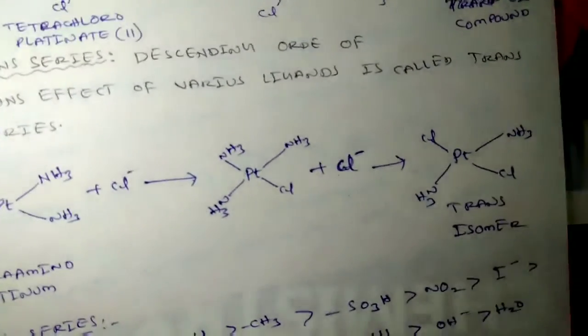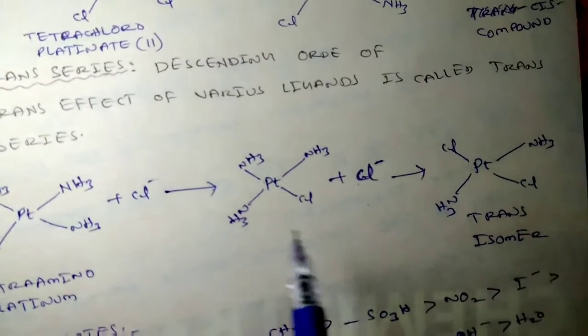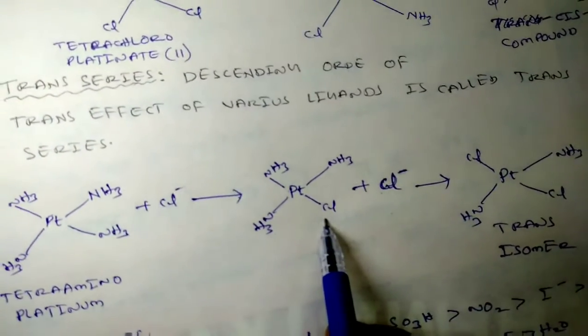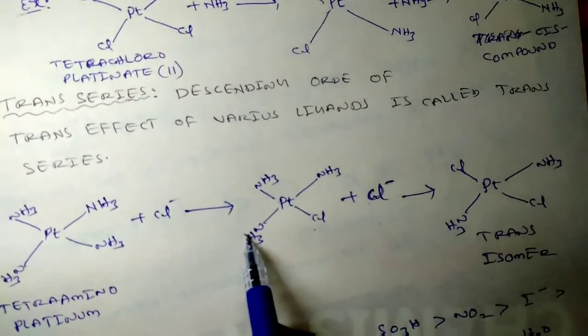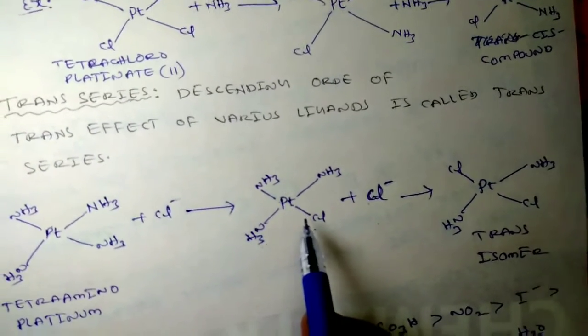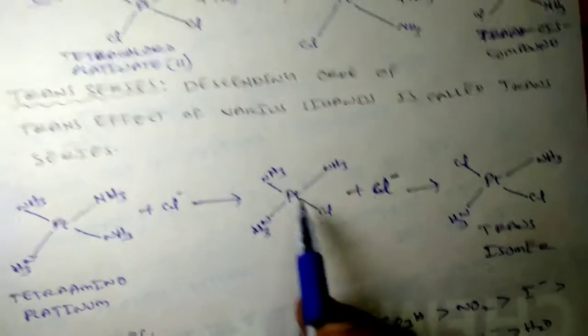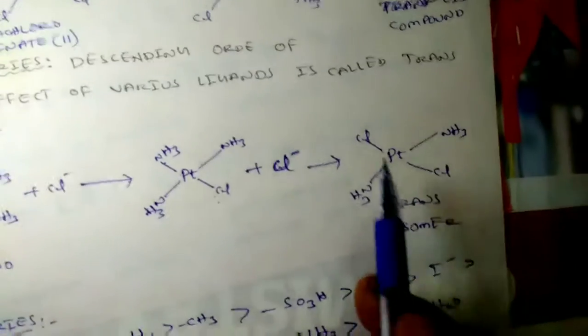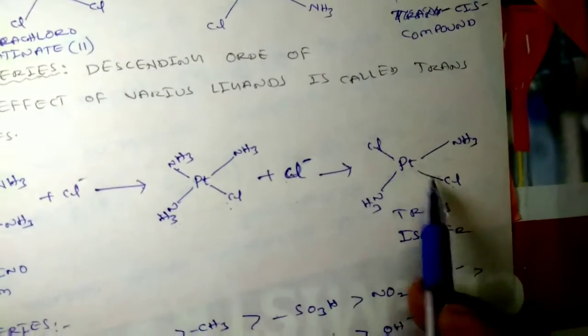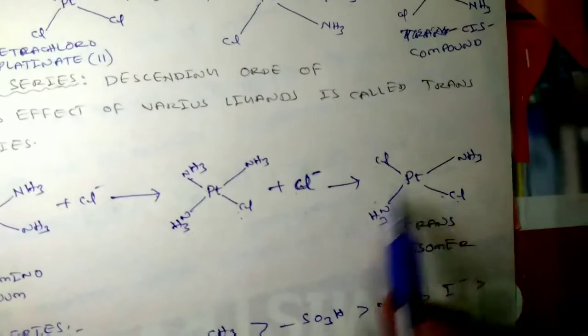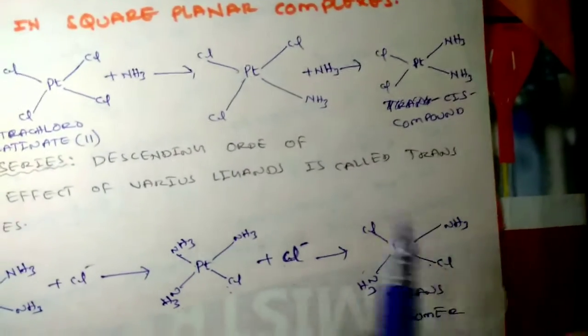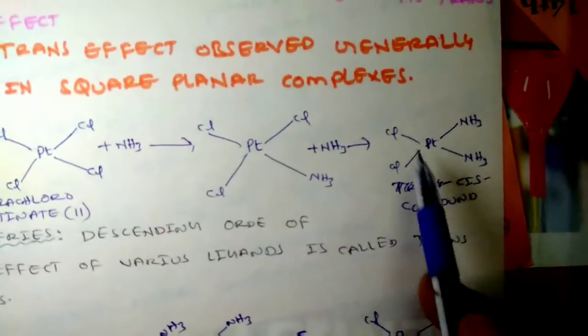Again, here also it depends on the trans effect of the ligands. Already we have studied that chloride has more trans effect than ammonia. Therefore, the ligand which is opposite to chloride will be replaced. That means this ammonia will be replaced, and you will get the trans isomer. Chlorines are opposite here, ammonia ligands are opposite here. This is a trans isomer. In the above case, we got the cis isomer. That is how we have to understand.